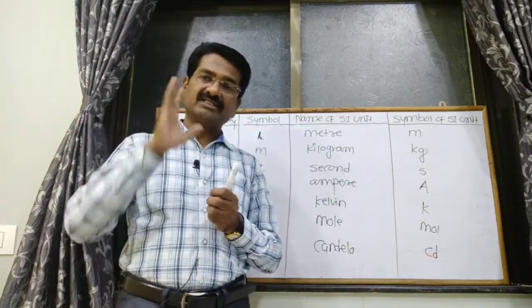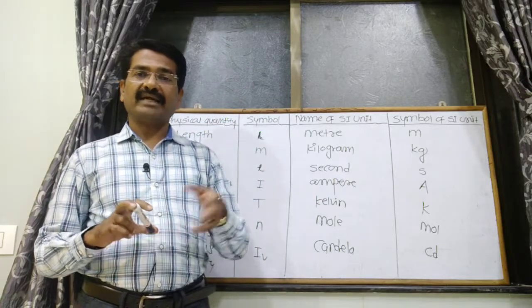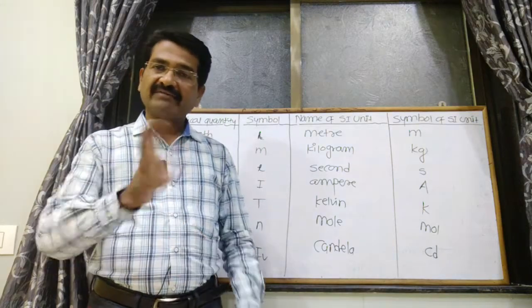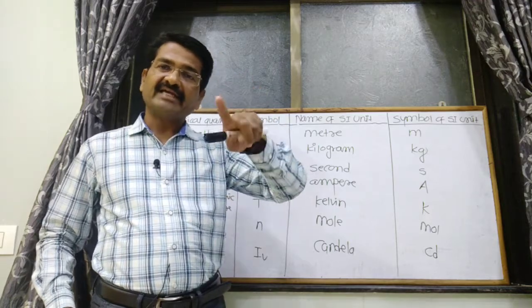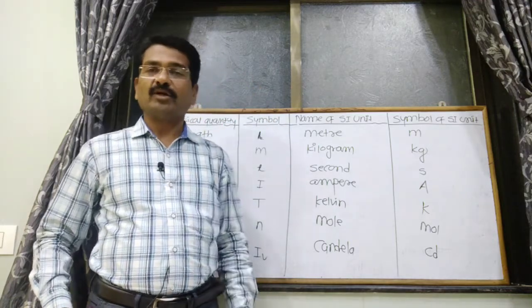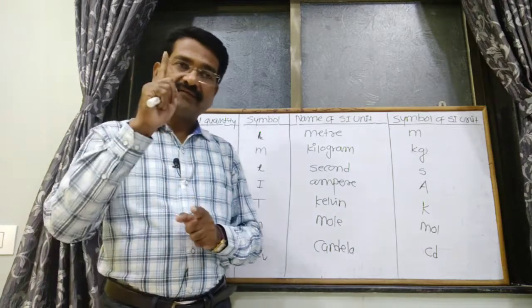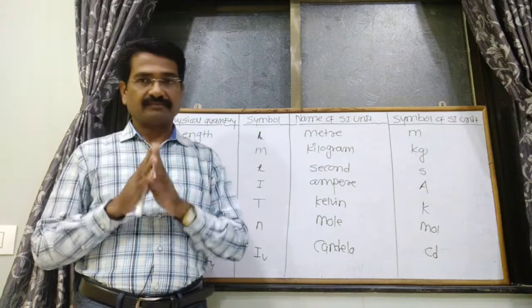And weight can vary. Weight can vary when the position of the object changes. Why? Because the gravitational attraction can change. Depending upon the gravitational attraction or force, the weight of the substance changes. So this is the first physical property, that is mass and weight.